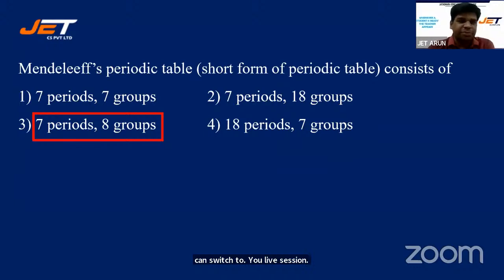Yes, 7 periods and 8 groups. Excellent. 3 is absolutely right. Who all mentioned 3? Many, many. But few of you have given me a detailed answer. I appreciate that. Pranati. Students, 7 periods in 18 groups is the long form of periodic table. All right. It's not short form. All right. Let's go for the next one.